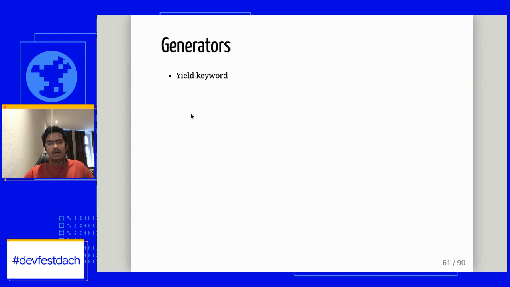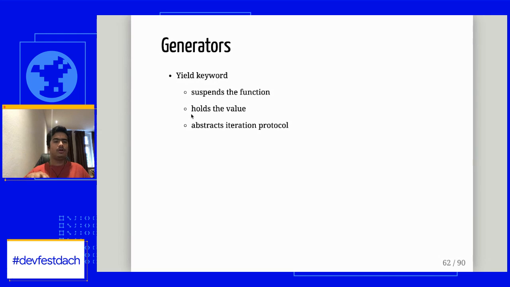Now let's talk more about the yield keyword. Yield is the culprit here that does all the things: suspension, holding the value, and at the same time implementing the iteration protocol for us. Just by using a single keyword, it does multiple things for us.